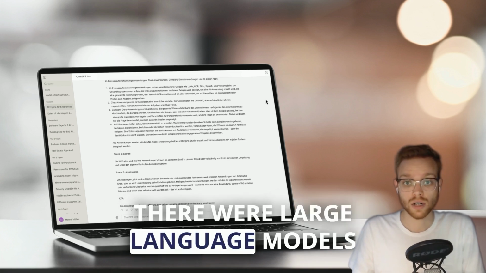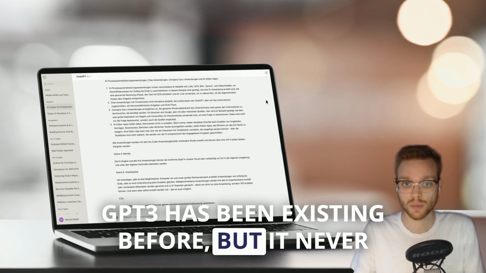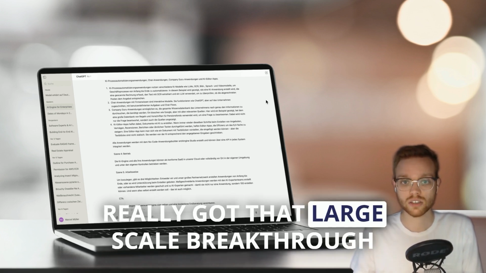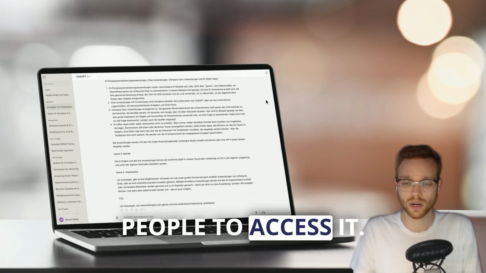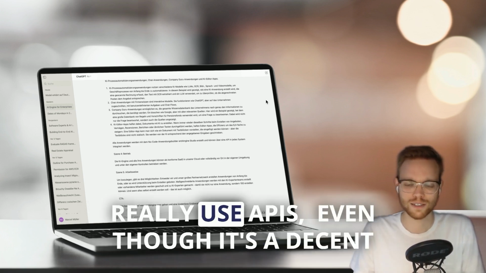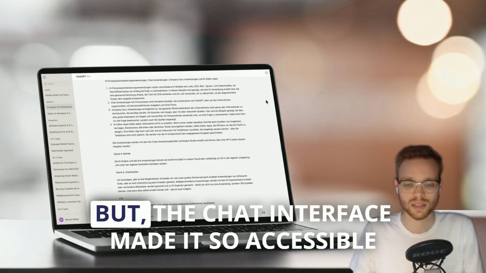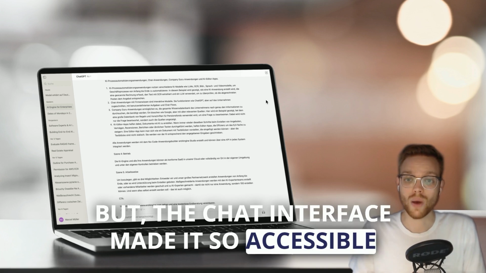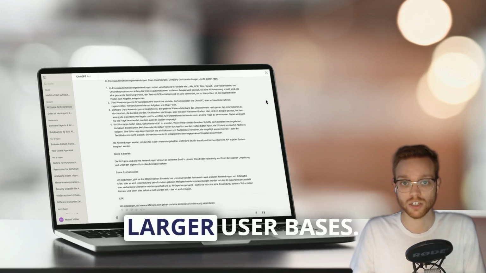There were large language models before there were chatbots. GPT-3 existed before, but it never really got that large-scale breakthrough because there was not a really easy way for people to access it. People rarely use APIs. Mainstream consumers don't really use APIs, even though these models were also quite powerful. But the chat interface made it so accessible to a larger crowd of people and to larger user bases.